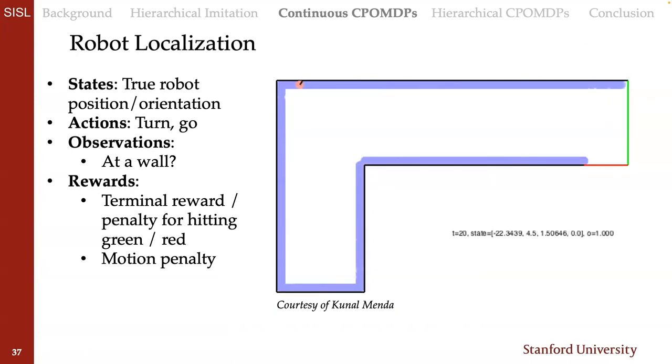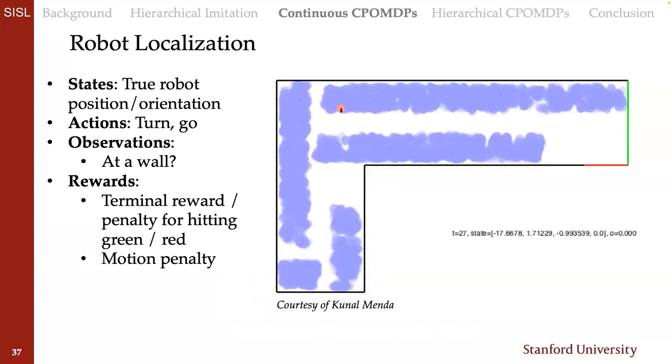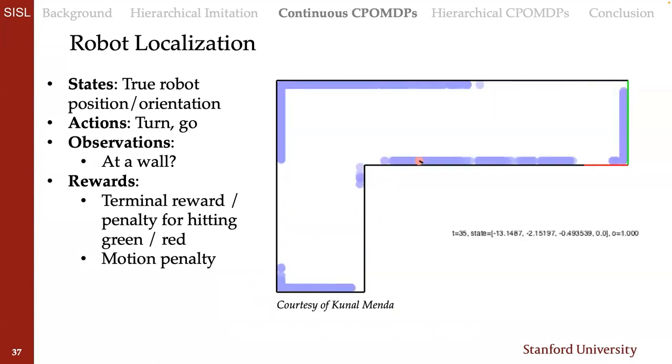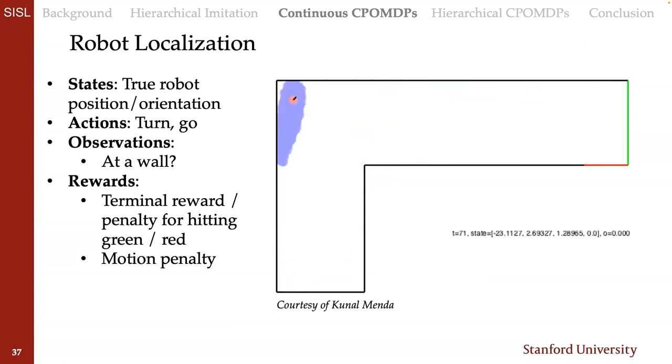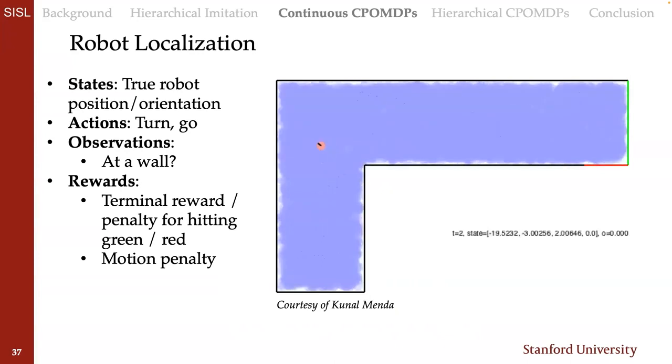So you can see every time it hits a wall, its belief changes a little bit with the information that it's getting, like information that it's at a wall. And we have to plan so that we can hit enough walls to sufficiently localize and then go to the goal. And I want to point out here that we're not learning how to do this in simulation or something like that. We're just giving a planner our models and having them plan.